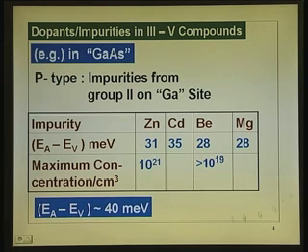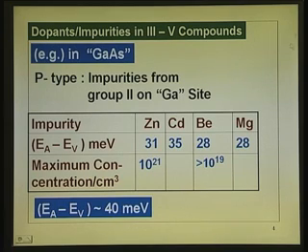For these two, no numbers are available at the moment, implying these can be used, but there are difficulties in realizing them, using them. So, mostly zinc and beryllium. In fact, if you open up the literature, the most popular p type dopant in gallium arsenide and indium phosphide is zinc. Zinc doped gallium arsenide. You can adjust the doping concentration.